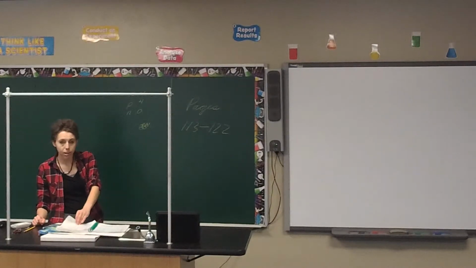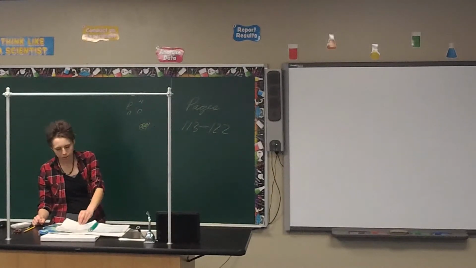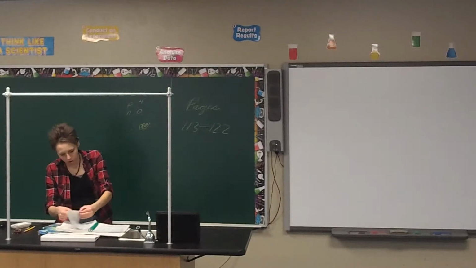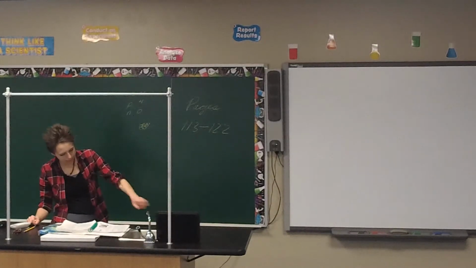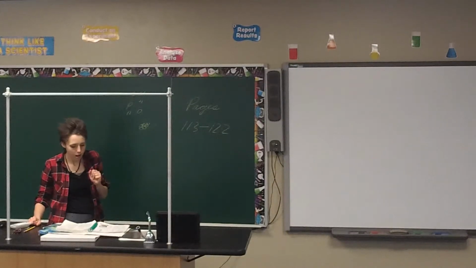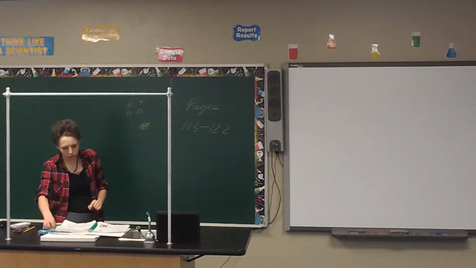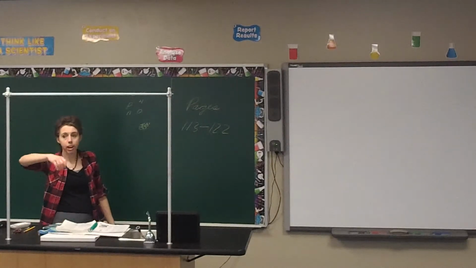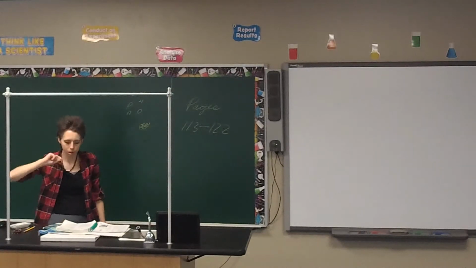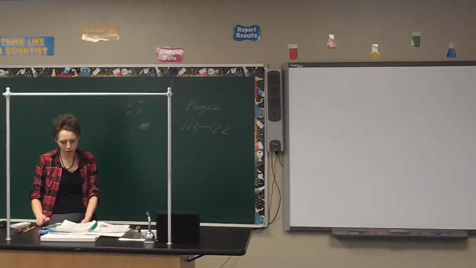All right, what do we think makes up protons and neutrons? Quarks. Good job. So they think it's the quarks that make up the protons and the neutrons. All right, what do we call the layers that can hold electrons, the layers that the electrons are flying around in? Electron shells or energy layers.